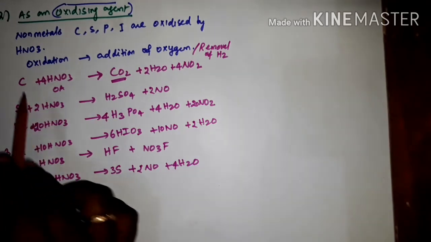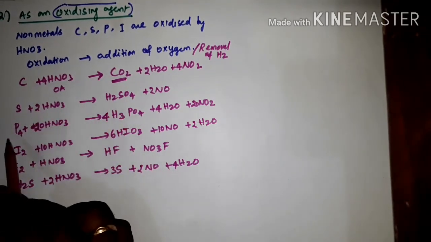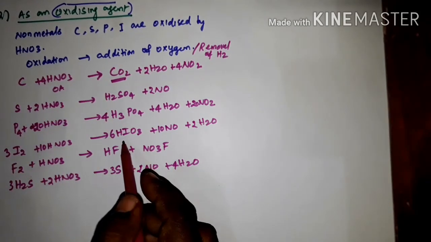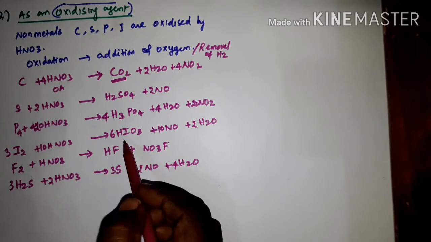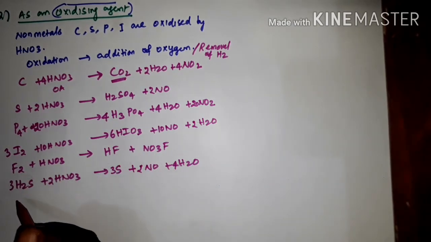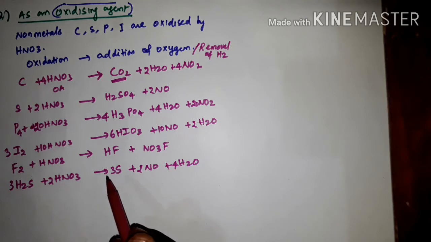So these are the equations. Carbon is oxidized to carbon dioxide, sulfur to sulfuric acid, phosphorus to phosphoric acid, I2 to iodic acid, then fluorine to hydrogen fluoride, then H2S is oxidized to sulfur. Clear?